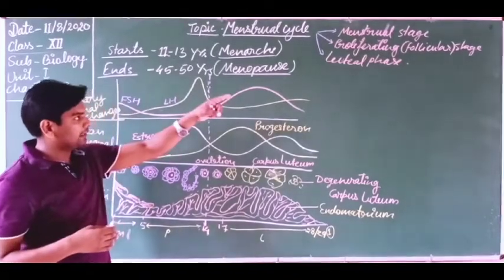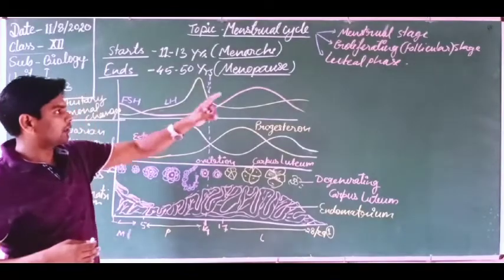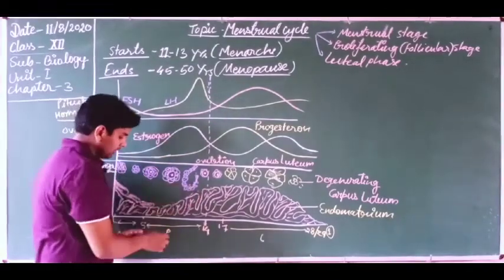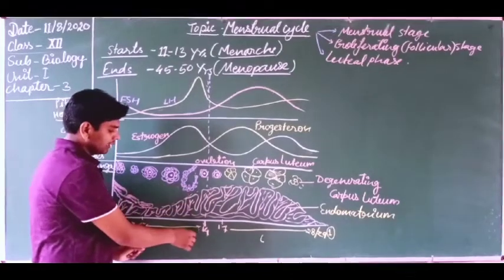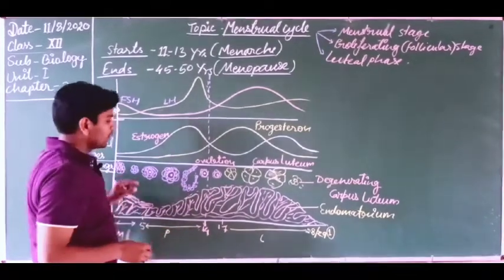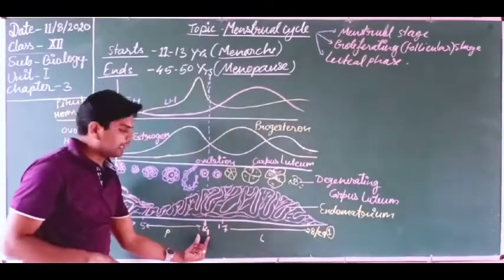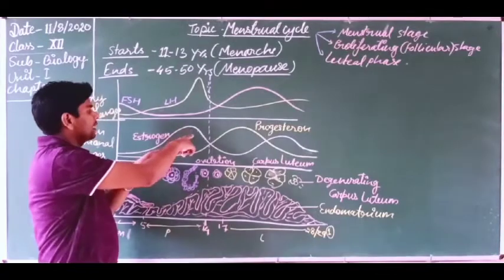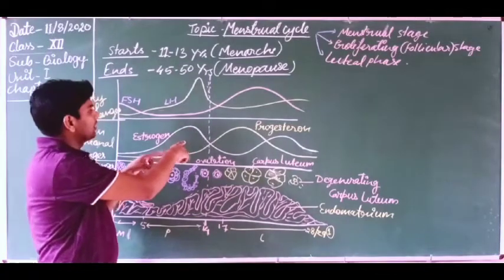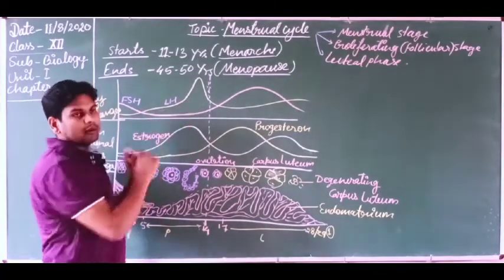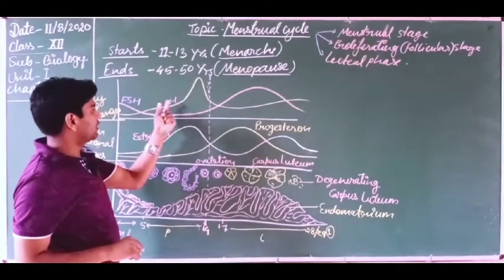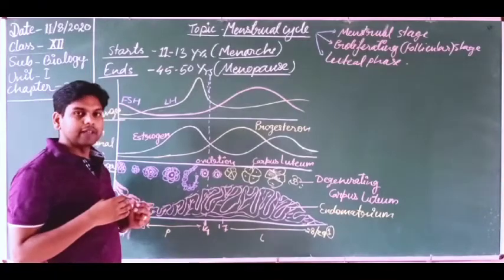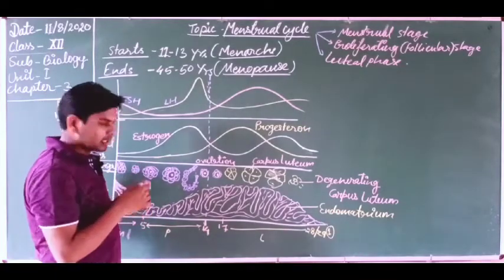So proliferative phase, and this is also known as the follicular phase. Why? Because here follicles are getting developed. So that is why this stage is also known as the follicular phase. Okay, so dear students, now the 14th day comes. Here the rising level of estrogen in the blood of the human female and the rising level of the pituitary hormone LH or luteinizing hormone, these two hormones rise too much, very immediately.